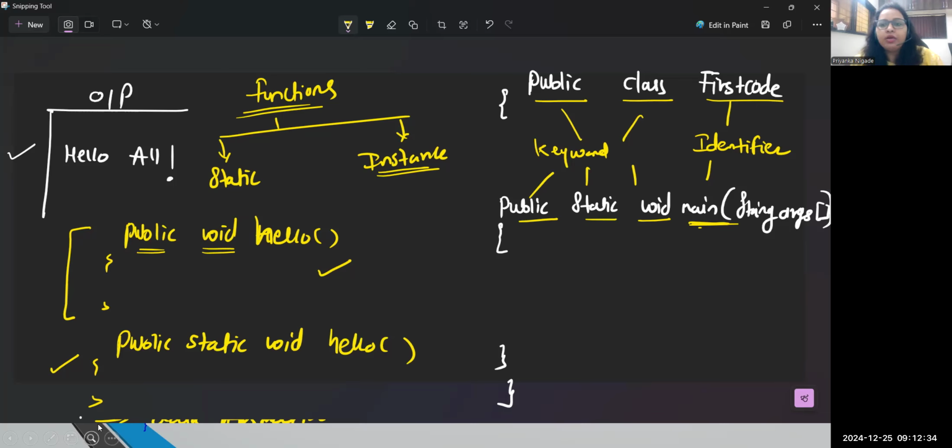I'm not declaring any separate data or any function in my class. But tomorrow we will see that when you declare some data or some function within a class, to call that member of a class, you need an object. Got it? So technically, every time we need to declare an object of the class, and through the object only you can access everything. But there is another rule in Java.